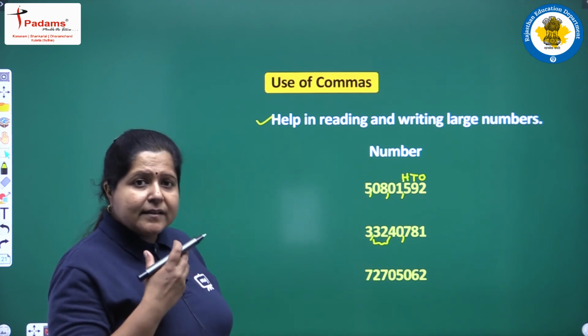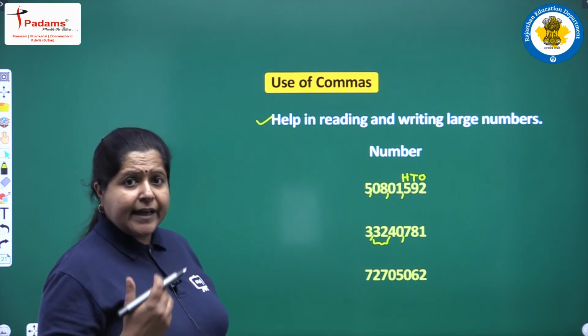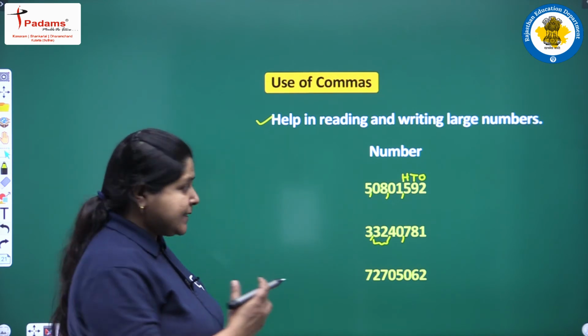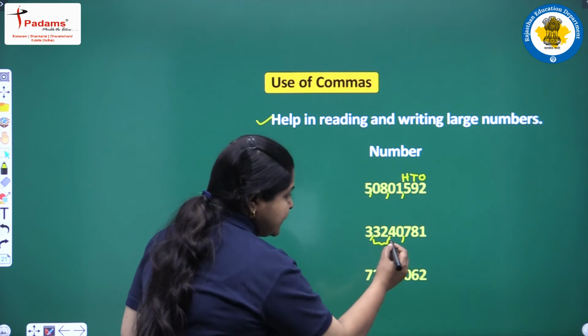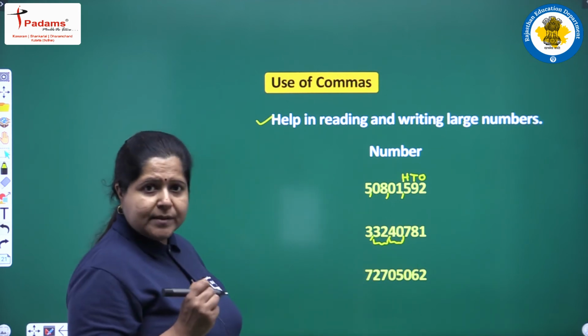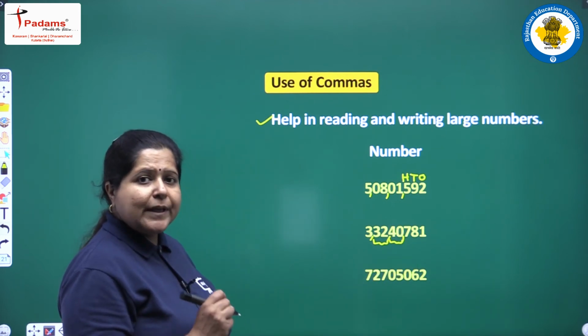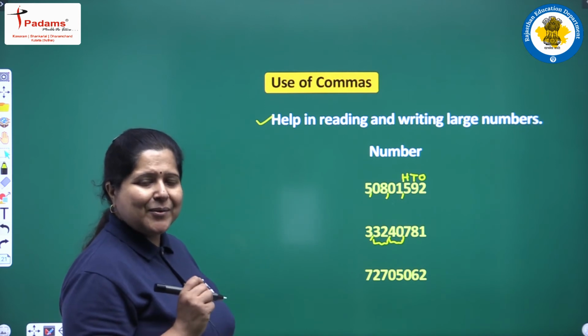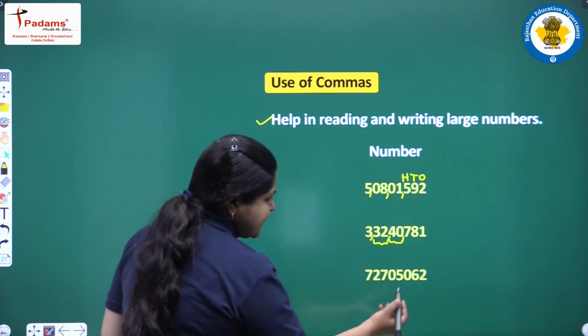We say it 32 lakhs, not 3 and 2 separately. No, we say it 32 lakh. This is 4 and 0 at 1000 place values. So, we say it to be 40,000. Clear to you? Next, we have one more example.